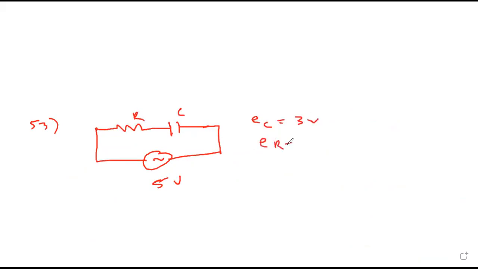What is RMS voltage across resistor? Yes, what will be RMS voltage across resistor? Capacitor is given, both are in series. Anybody knows formula?